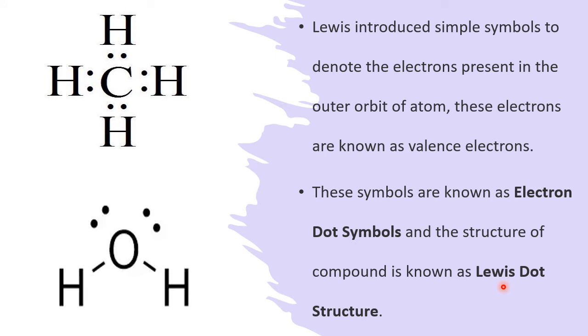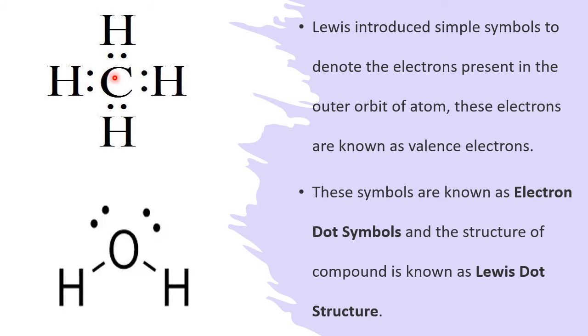One example: see carbon, atomic number 6, 1s2, 2s2, 2p2. Outermost is 2s2, 2p2, because their principal quantum number is 2 only, so together they belong to the second shell. So they are taken as outermost electrons, and the valence is 4: 1 electron, second electron, third electron, fourth electron of the carbon. And each hydrogen has given 1 electron to the carbon because they want to go for combination. Hydrogen, having only 1 electron, wants to achieve a helium configuration.